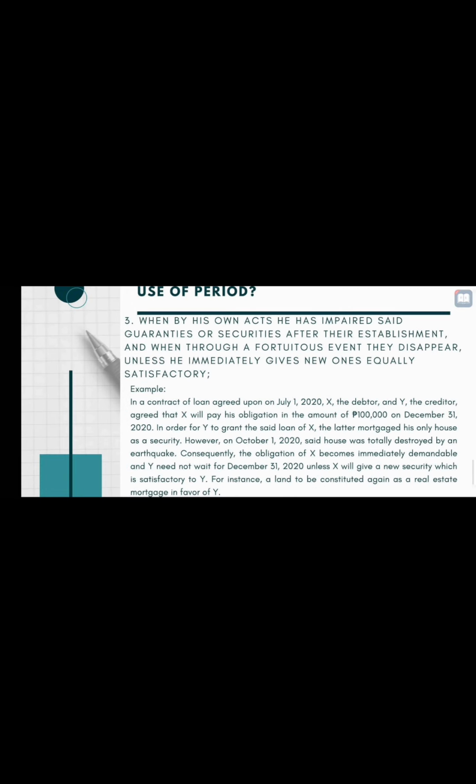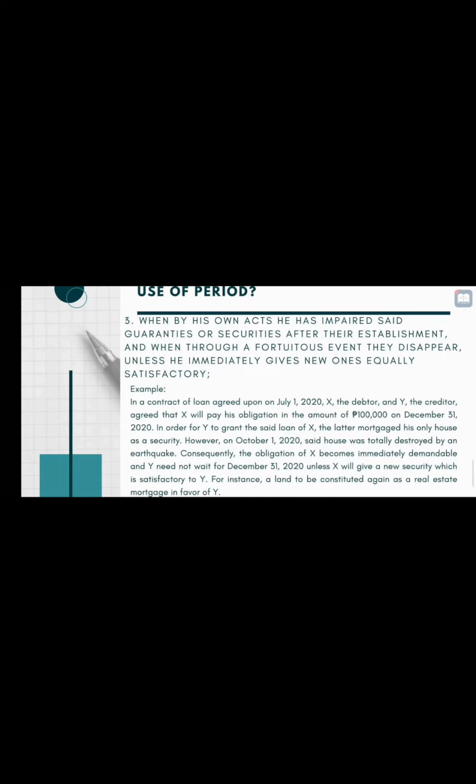Number 3, example. In a contract of loan agreed upon on July 1, 2020, X the debtor and Y the creditor agreed that X will pay his obligation in the amount of 100,000 on December 31, 2020. In order for Y to grant the said loan to X, the latter mortgaged his only house as a security. However, on October 1, 2020, said house was totally destroyed by earthquake.